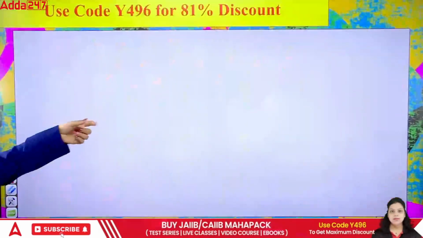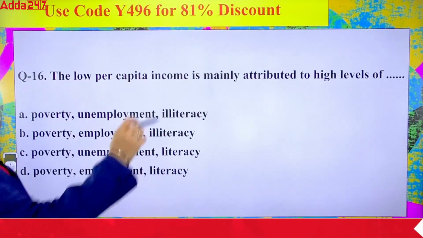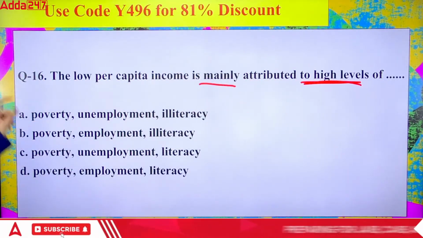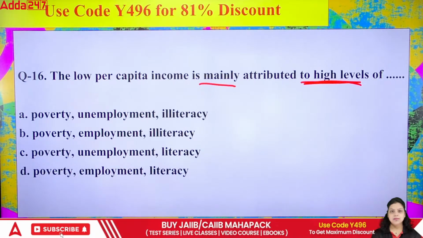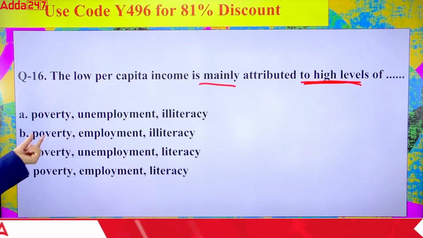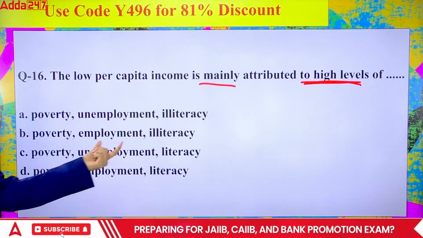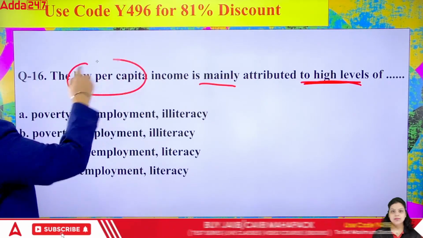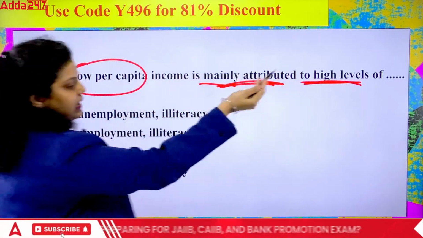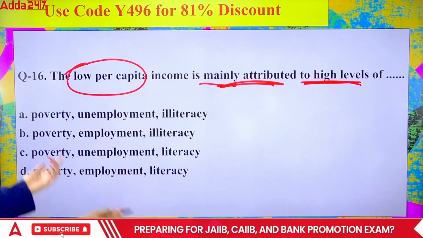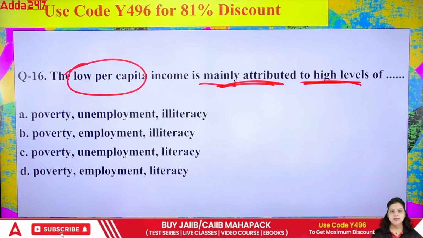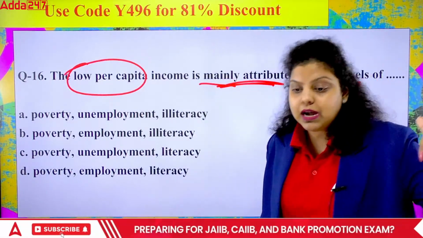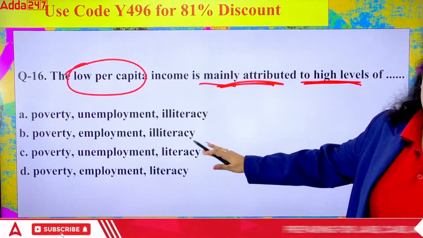Okay, next question is talking about the low per capita income is mainly attributed to the high level of dash. Poverty, unemployment, illiteracy; poverty, employment, literacy; and other combinations. So you have to tell that if there is a low per capita income in the country, it is mainly attributed to a high level of which economic situation. So what is per capita income? Per capita income means simply per person income. If we have a lower per capita income, which of these will rise?